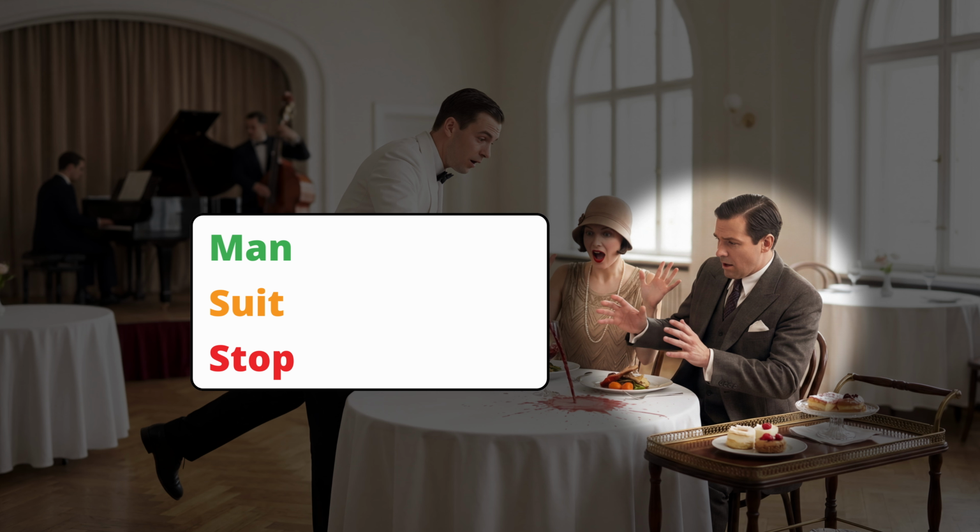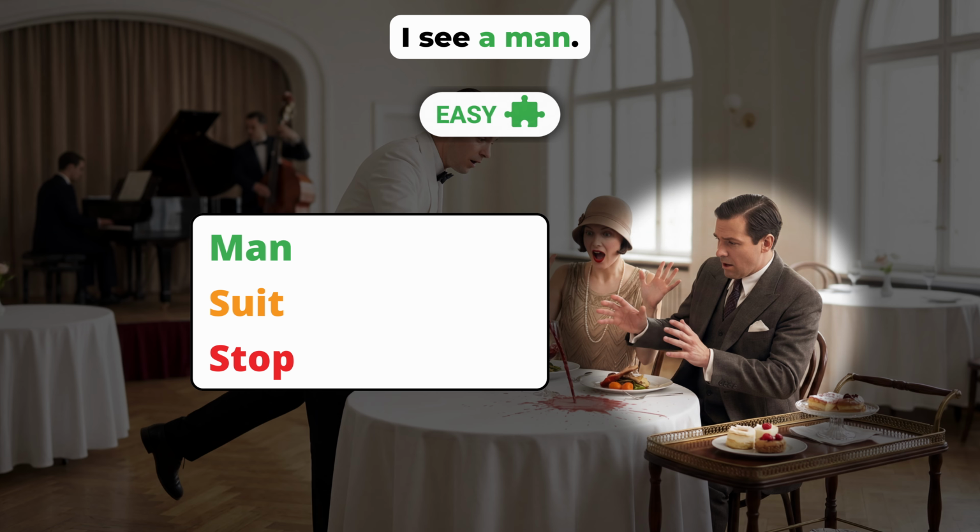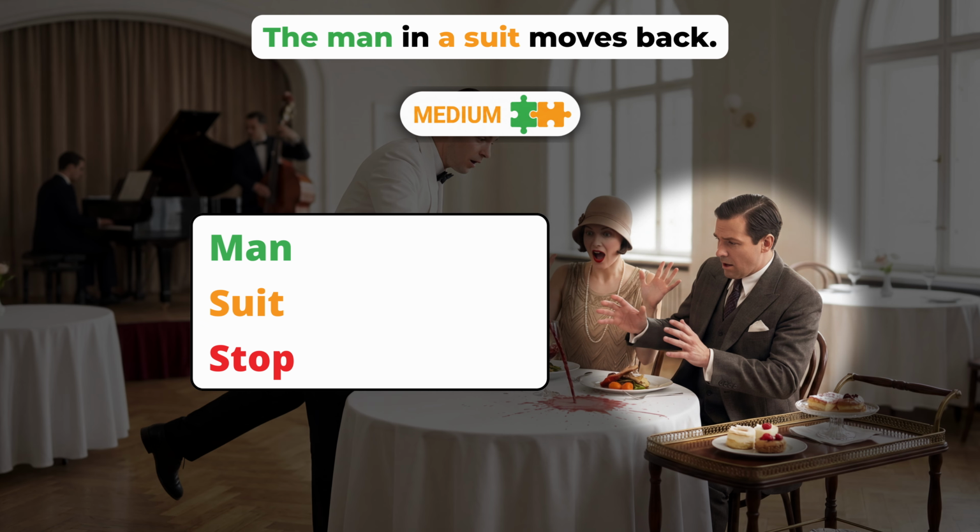Man. Suit. Stop. I see a man. The man in a suit moves back.